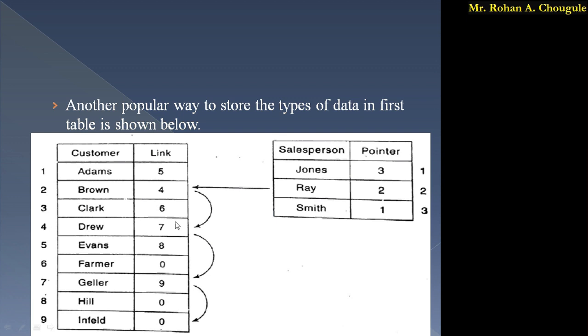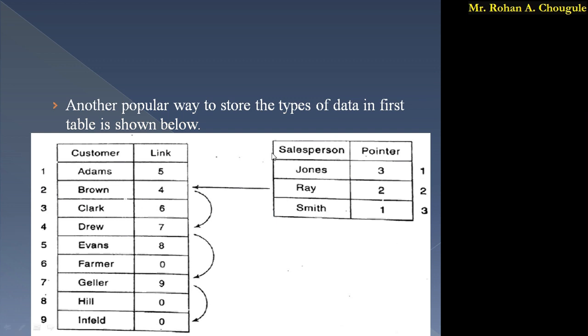Then after Drew I have written the 7. What does 7 indicate? The 7 indicates Giller. Okay, so after Giller I have written the 9. What does 9 indicate? 9 points to Infield, and in front of Infield I have written the 0. What does 0 indicate? 0 indicates null. That is, this one is the last customer of Ray.